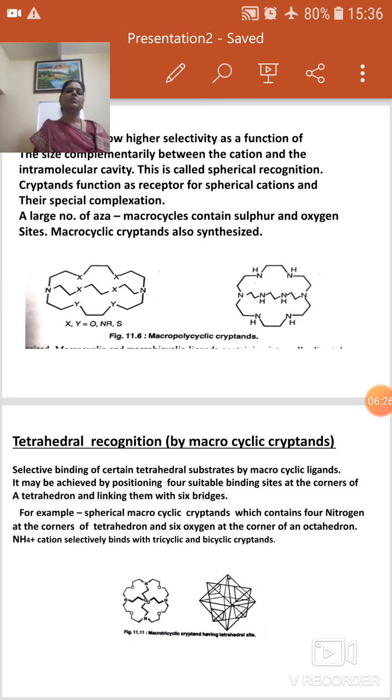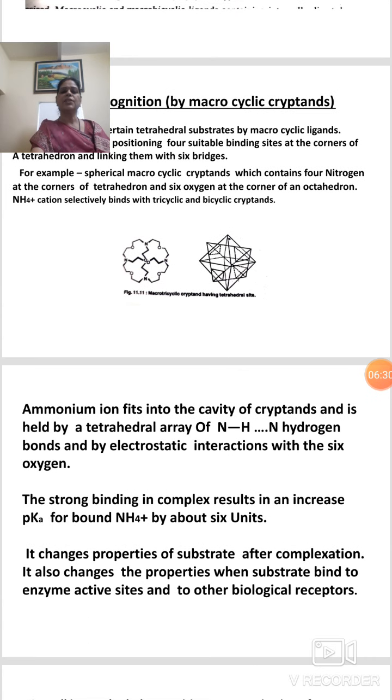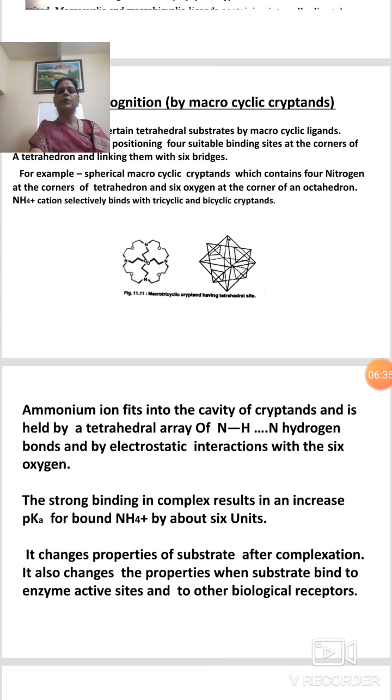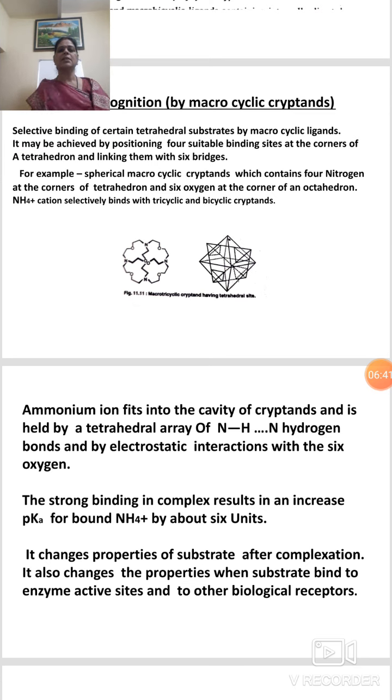Now the next one is tetrahedral recognition, by macrocyclic cryptanes. Selective binding of certain tetrahedral substrates by macrocyclic ligands may be achieved by positioning 4 suitable binding sites at the corners of a tetrahedron and linking them with 6 bridges.